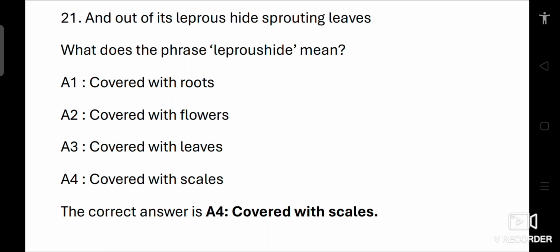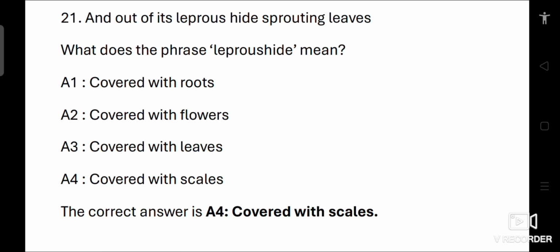Covered with roots refers to the base of a plant but doesn't fit the description. Covered with flowers would imply something vibrant and healthy. This contrasts with the idea of leprosy. Covered with leaves doesn't accurately capture the meaning associated with leprous, which indicates disease.